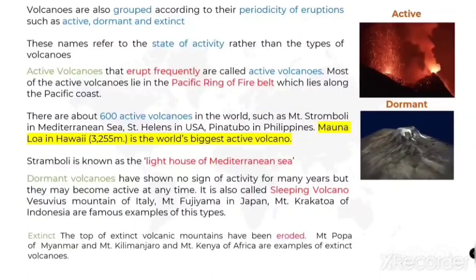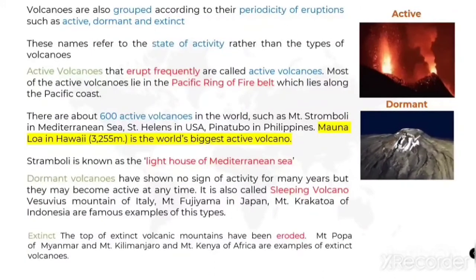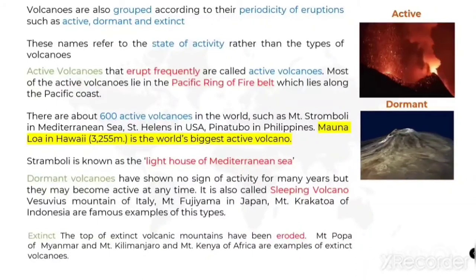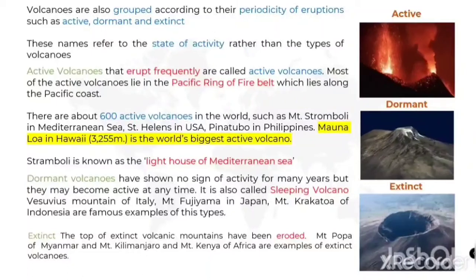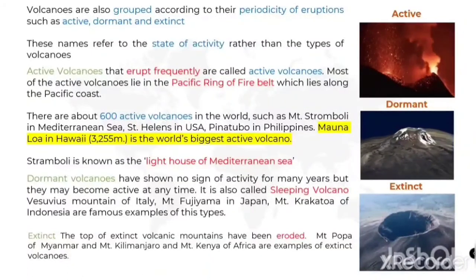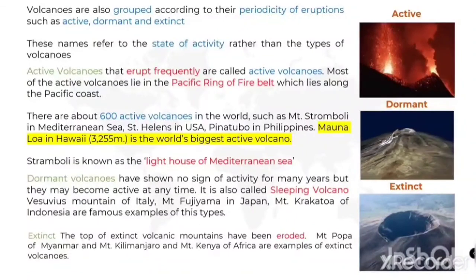And next one is extinct. The tops of extinct volcano mountains have been eroded. So extinct means they have lived out their life. Hereafter it cannot erupt. So Mount Popa of Myanmar and Mount Kilimanjaro and Mount Kenya of Africa are examples of extinct volcanoes.